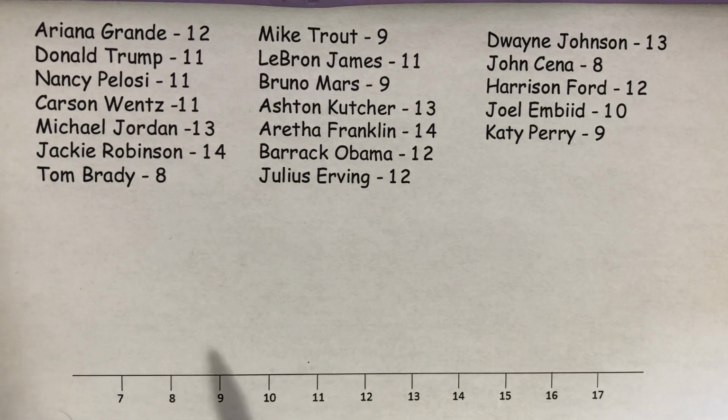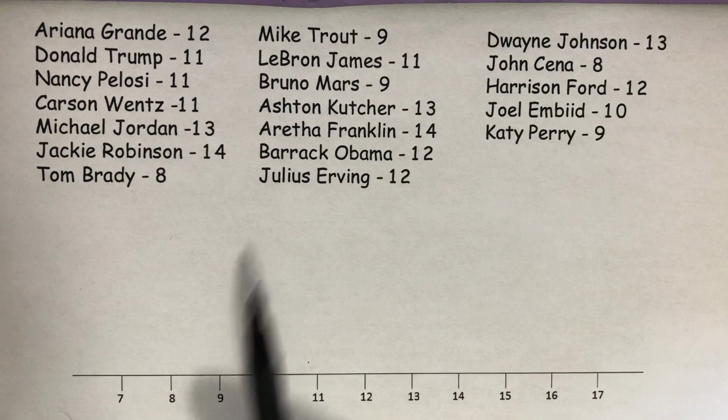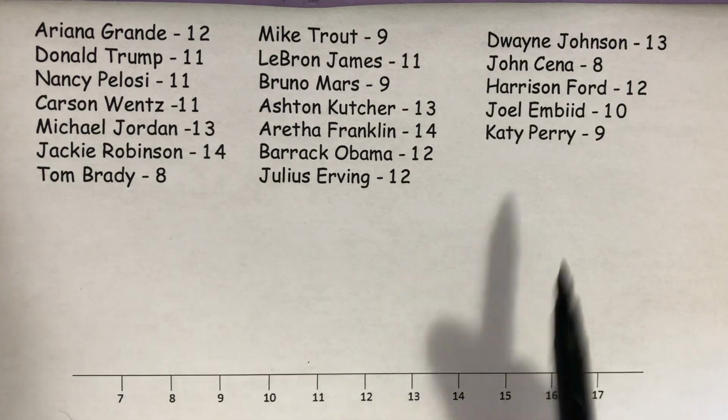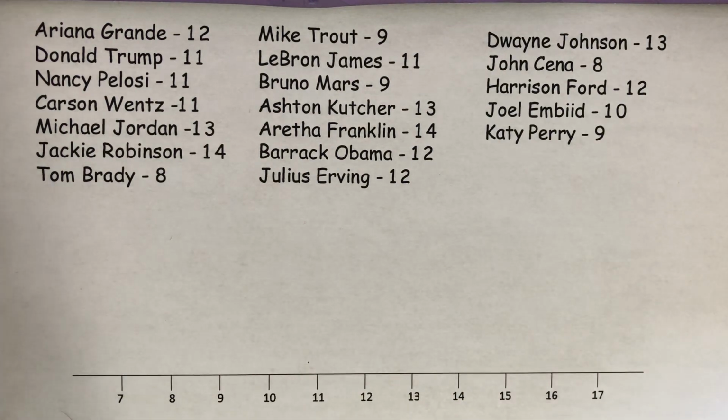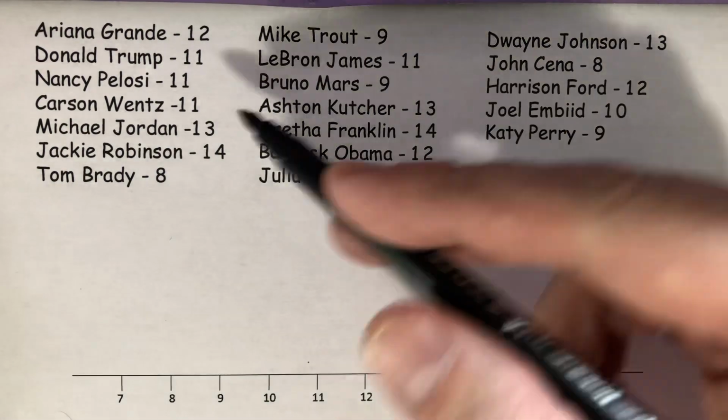And you'll notice that I've made my dot plot to start at 7 and end at 17. However, there are no names that only had 7 letters, and there were no names that had 17. I had made this dot plot before the students gave the suggestions. So we'll go ahead and plot this data in this dot plot.